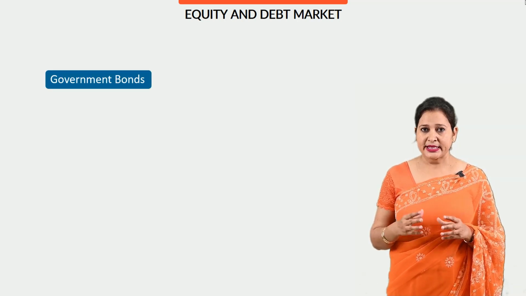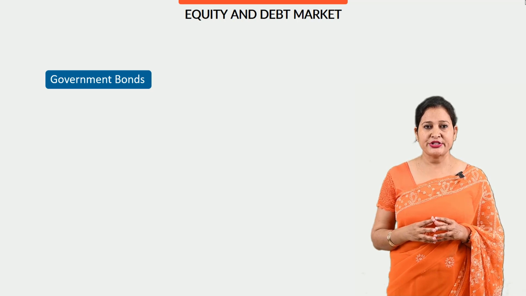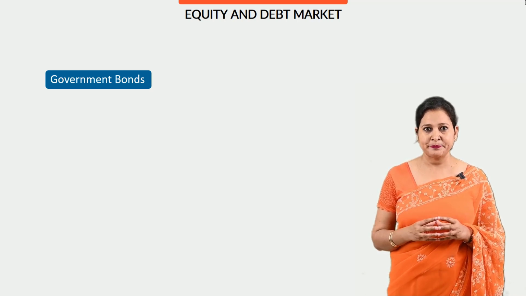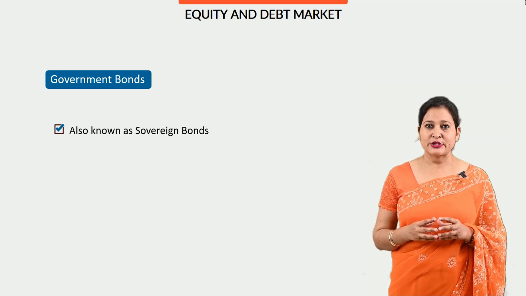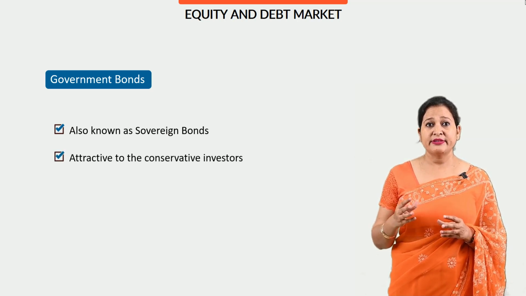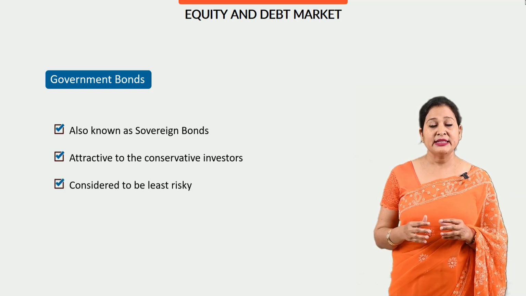Government bonds. Basically, a government bond is a debt obligation issued by the government of the nation itself to help in government spending. Government bonds are also known as sovereign bonds. They are quite attractive to conservative investors and considered to be least risky.